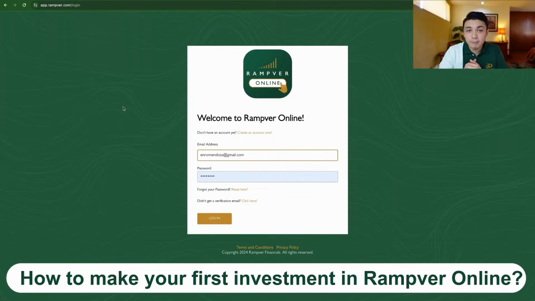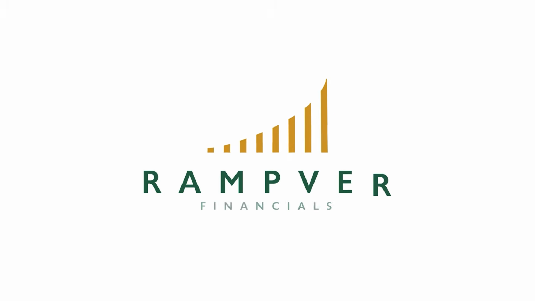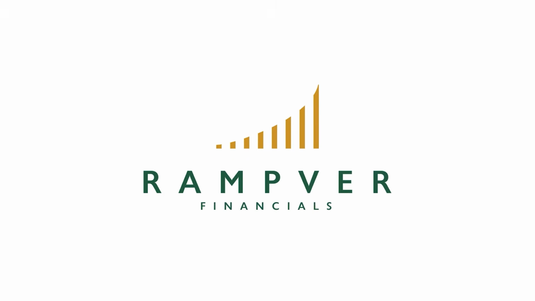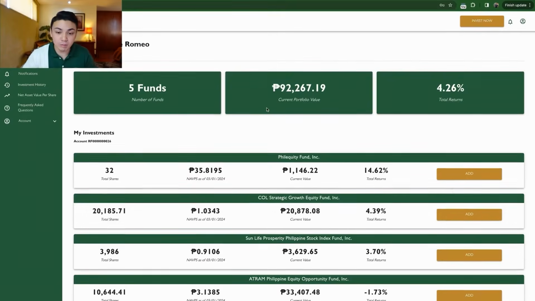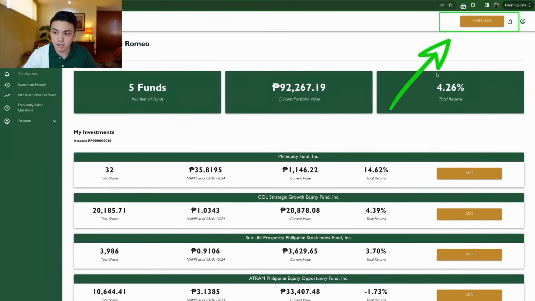For the purpose of this demo, I will be logging in my personal Ramver Online account. So I already have money there, but I will take you through how to start your first investment. Okay, don't focus muna on my portfolio. Focus on this button here, Invest Now.